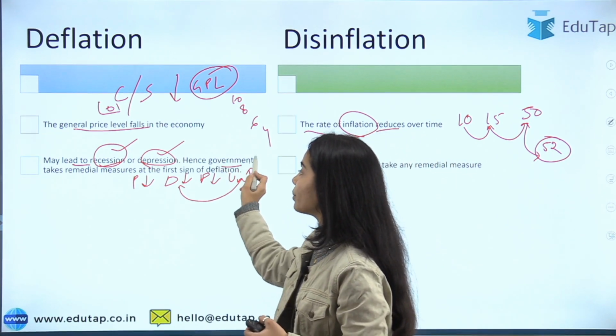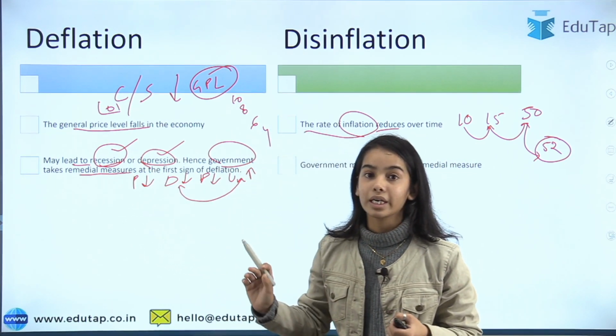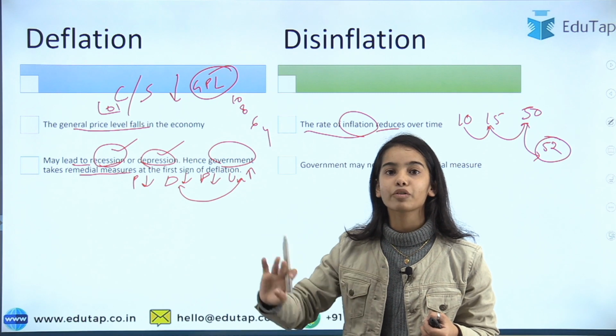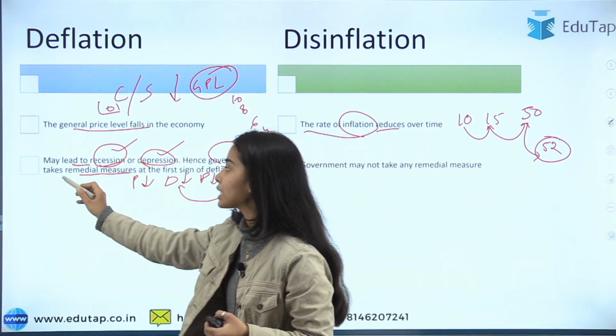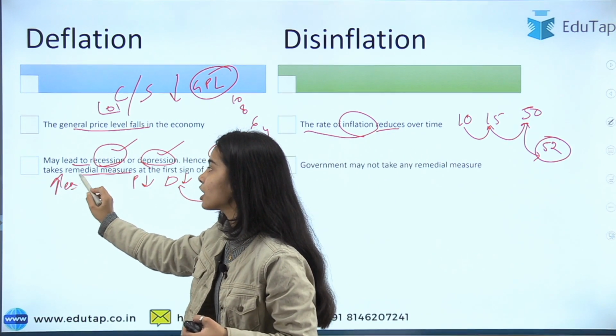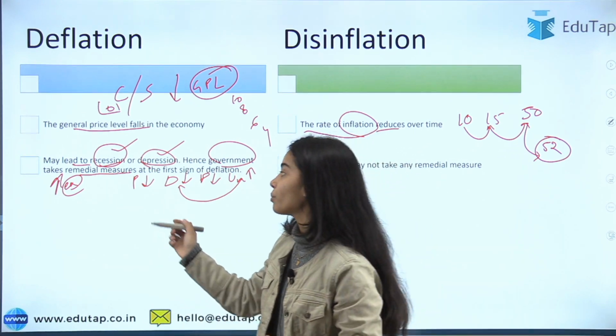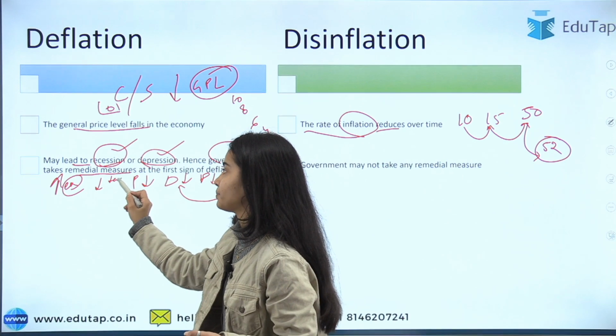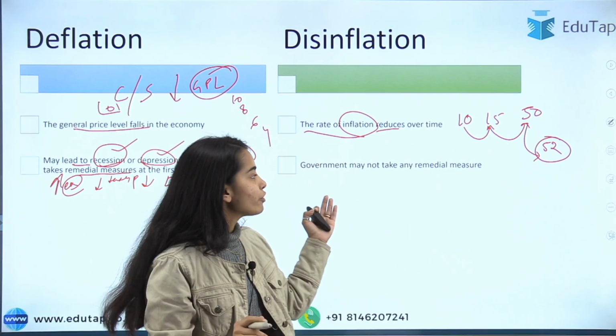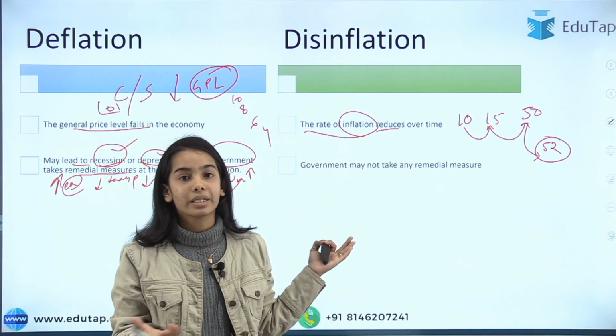And so the government takes remedial measures. It takes the step in the starting phase of deflation only. It will increase its own expenditure, the government expenditure in the public goods maybe, so that the demand can be increased in the economy, or it can reduce the taxes. Now in disinflation, no remedial measure needs to be taken.